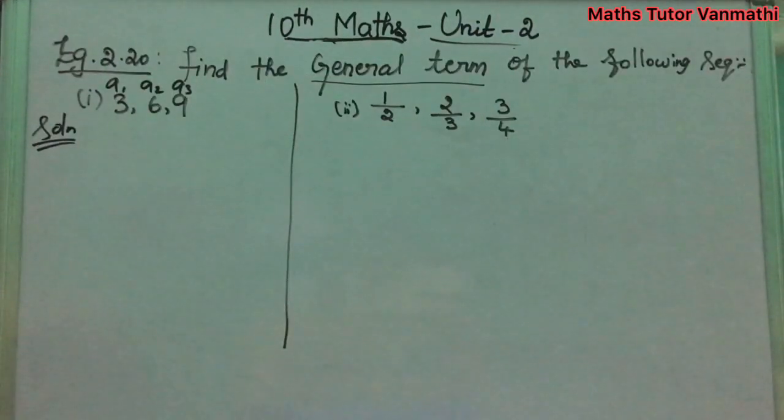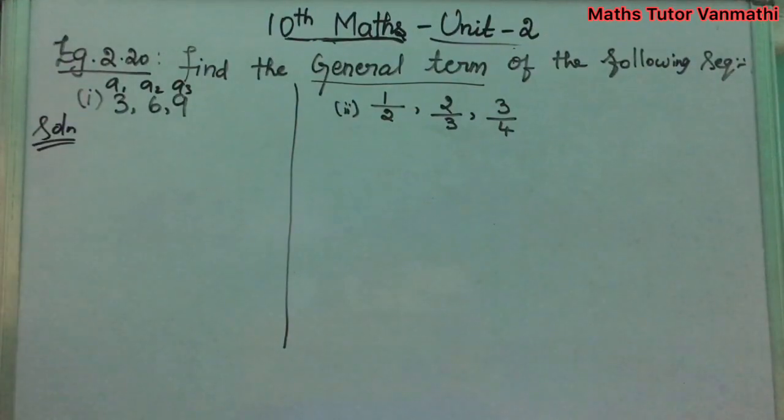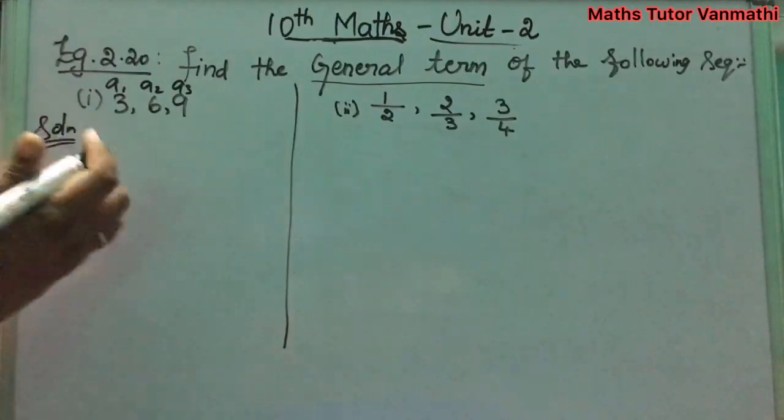Example 2.20. Find the general term of the following sequence. First subdivision: 3, 6, 9. This is your A1, A2, A3 they have given. In the last problem they asked us to find the other three terms of the sequence. In this one they have asked for the general term, that is your An.